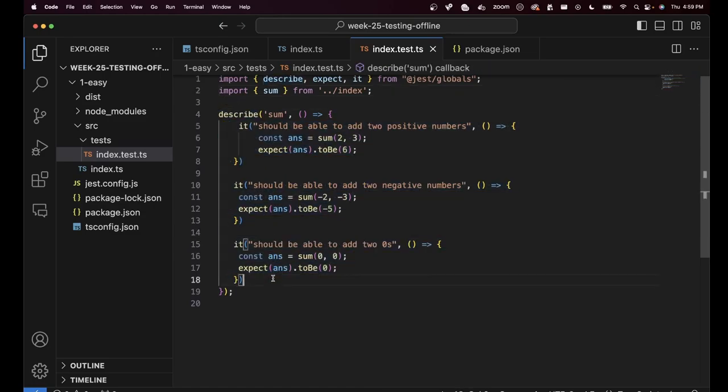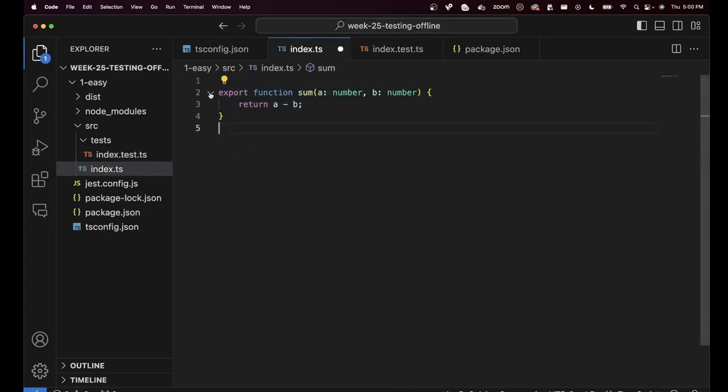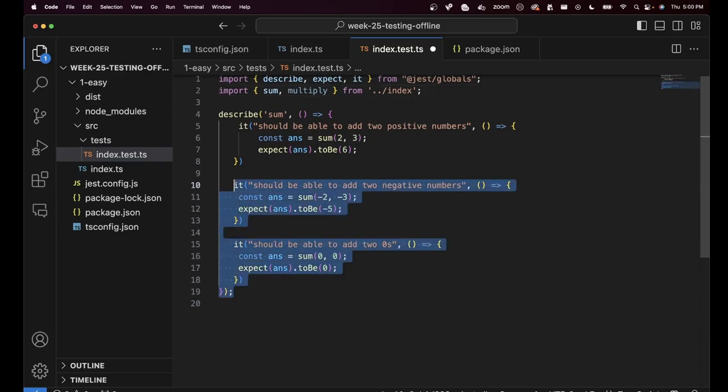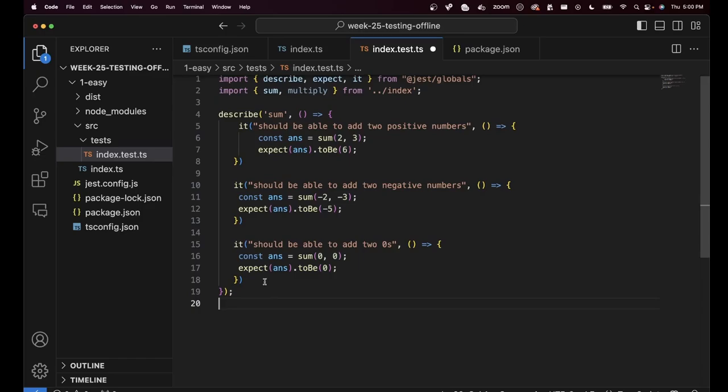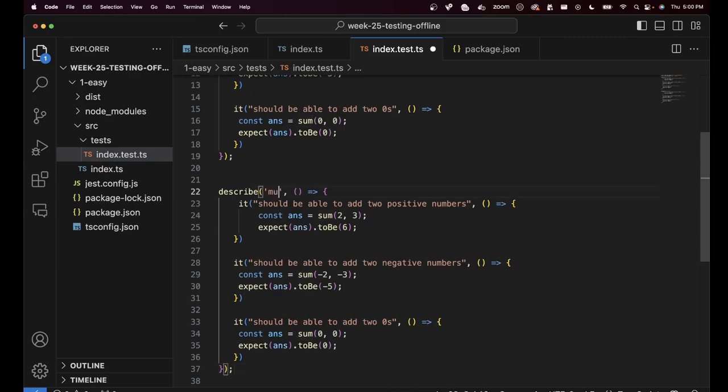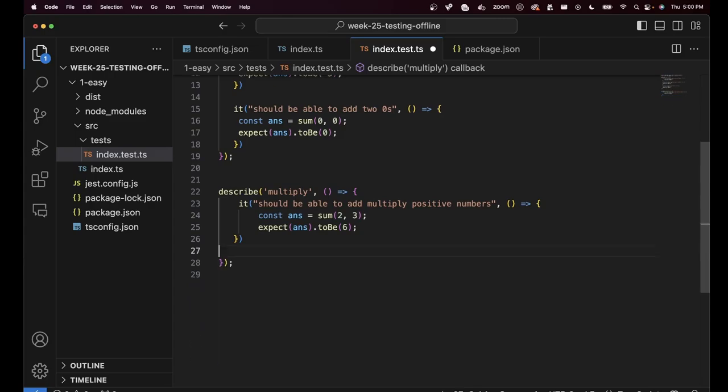If in the future you implement a multiply function as well, then you will have to import the multiply function in the tests, as well as create a separate describe block for it. Can you put more test cases here just for multiplication as well? You can, but for better structuring, you will say, this has all my sum tests and this has all my multiplication tests. It should be able to multiply two positive numbers, something like this.